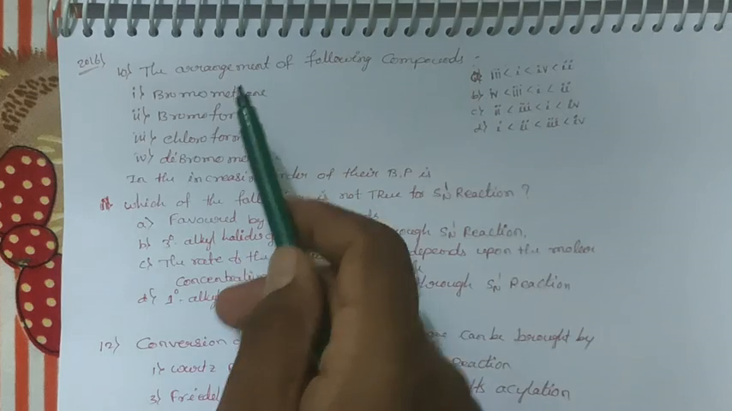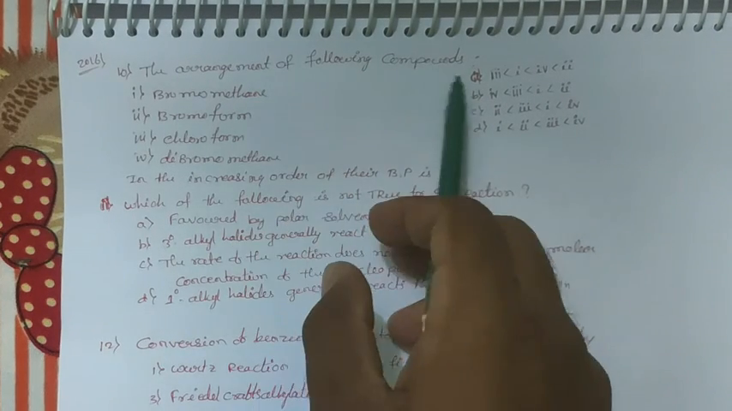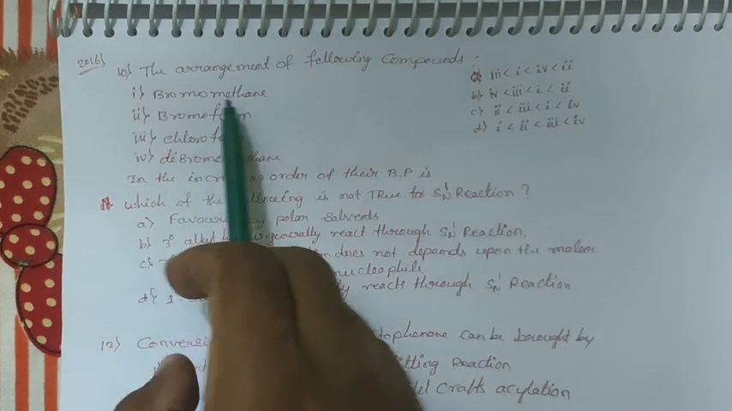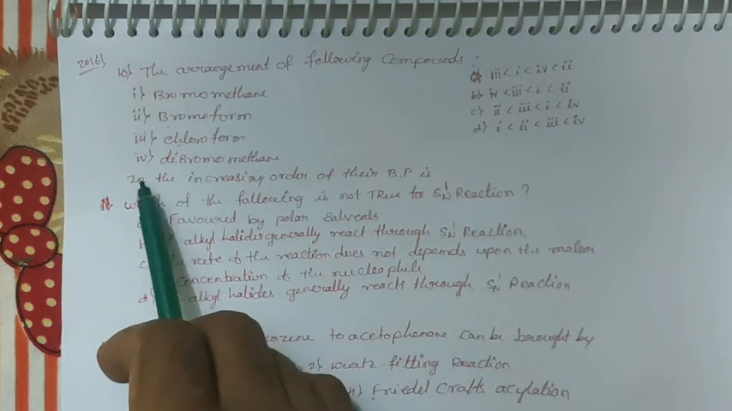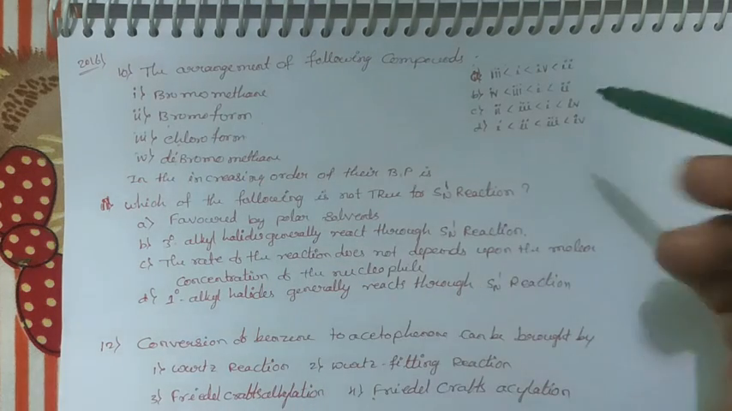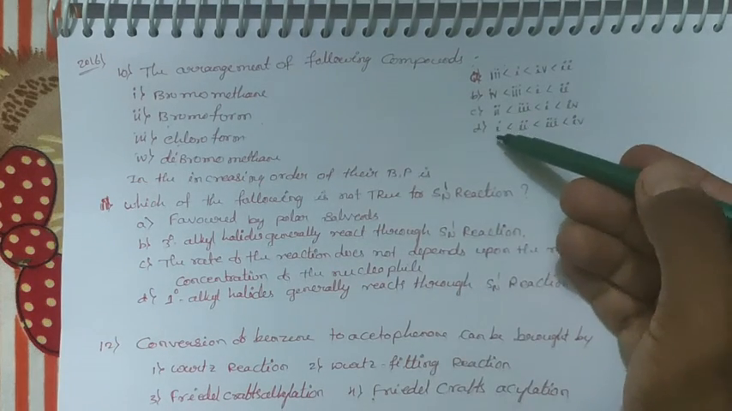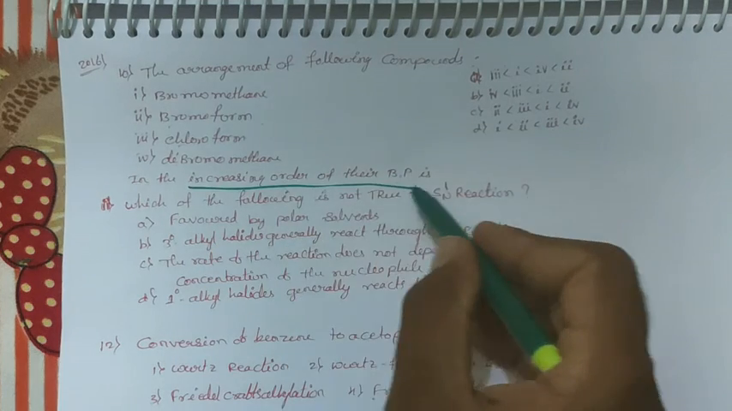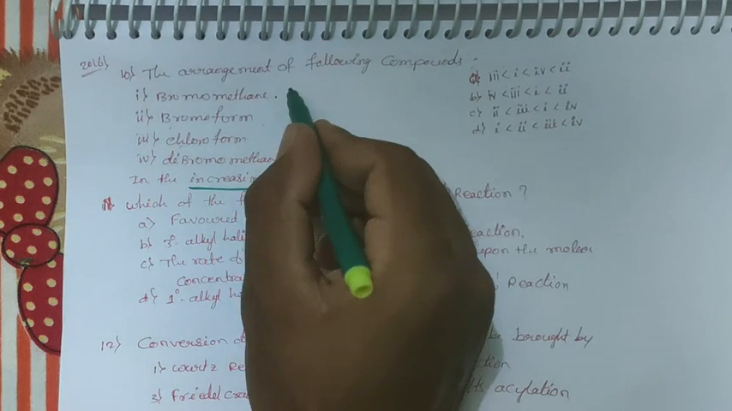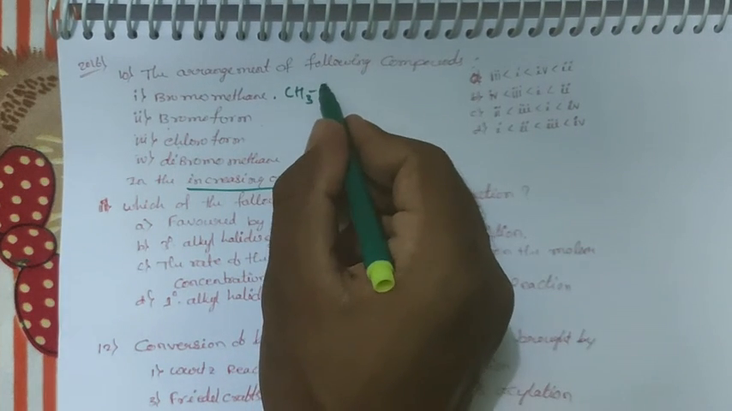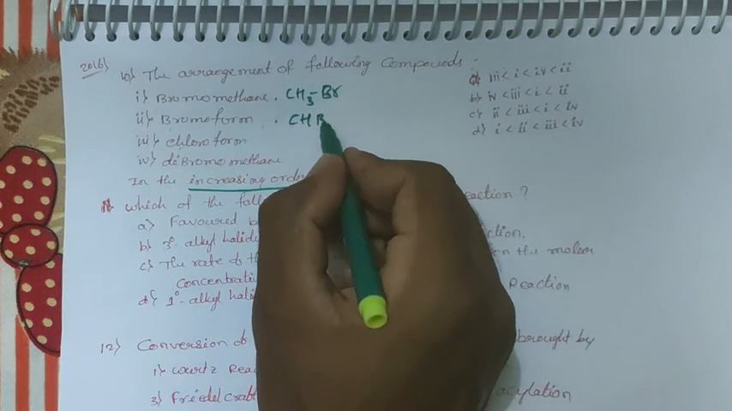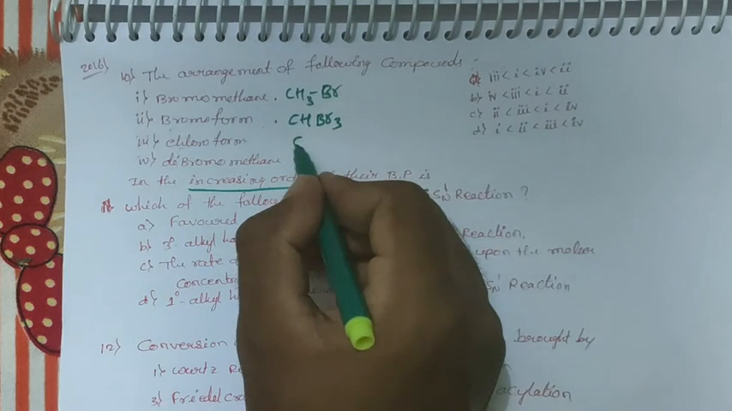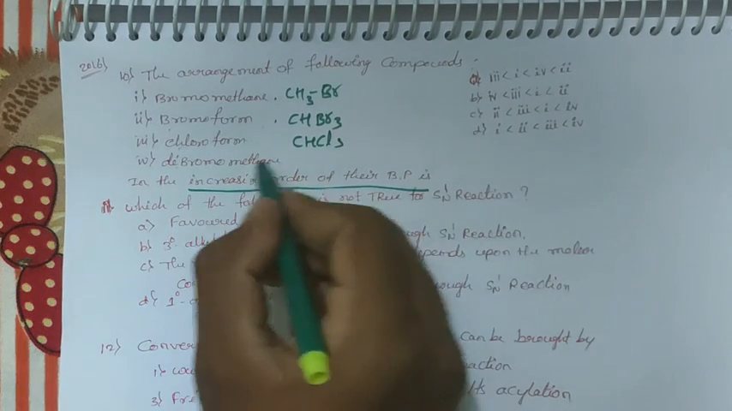Next one, the arrangement of the following. Arrange the following compounds. What are those? Bromomethane, bromoform, chloroform, dibromomethane, in the increasing order of their boiling point. Options are there: A, B, C, D. They are asking for the increasing order of their boiling point. What are those? We first have to understand bromomethane. Bromomethane means CH3Br. Bromoform means CHBr3. Chloroform means CHCl3. Next, dibromomethane means